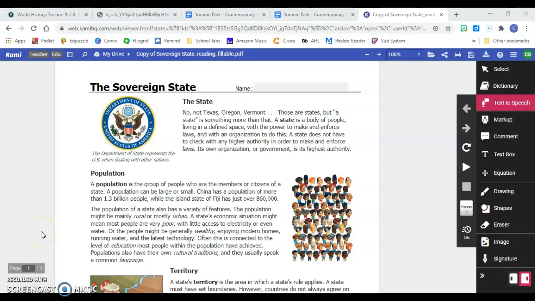Hey, it's Miss Schmidl here, and I have a couple quick tips I want to share with you about the Cami app. Some things that I've noticed. If you're using text to speech, this will help you out.